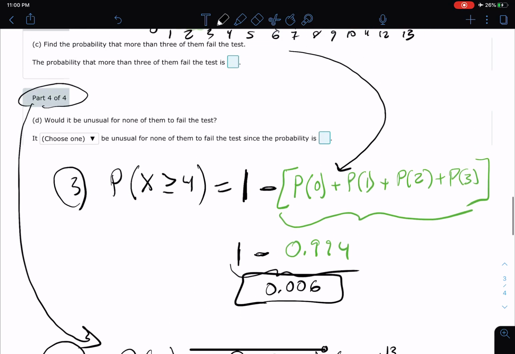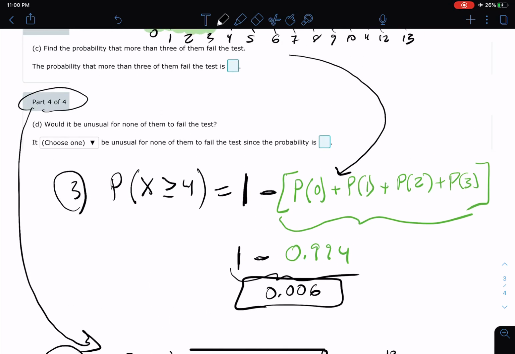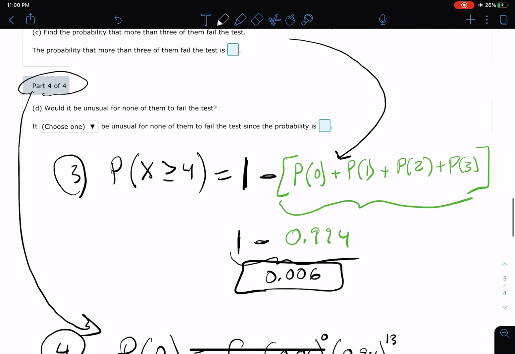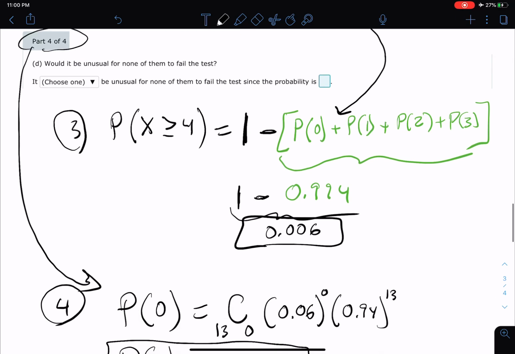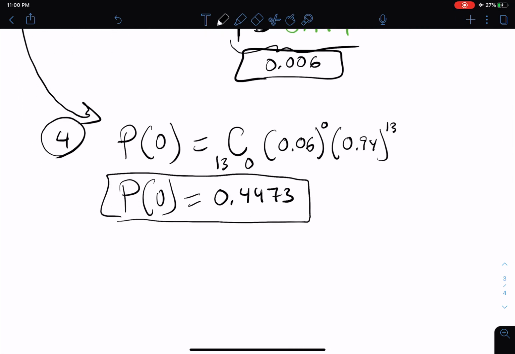Now the follow-up question says, and then you have to do the pull-down menu, it blank be unusual for none of them to fail the test since the probability is, okay, you have to love this fill-in-the-blank stuff. I didn't even look at that. Let me tell you what I'm thinking here. The probability that exactly 0 of them fail is 0.44, which is pretty much 44.7%.